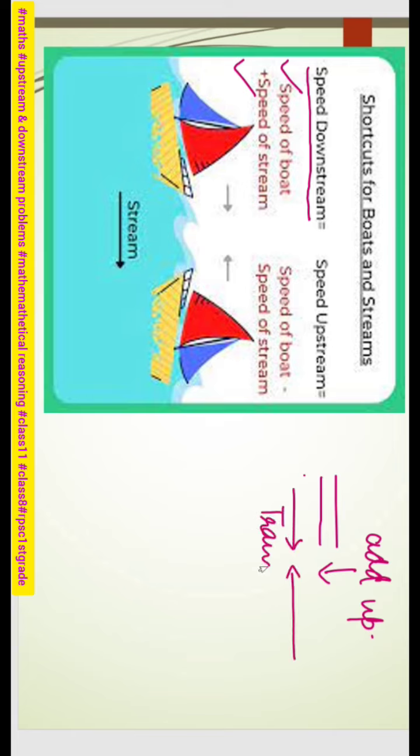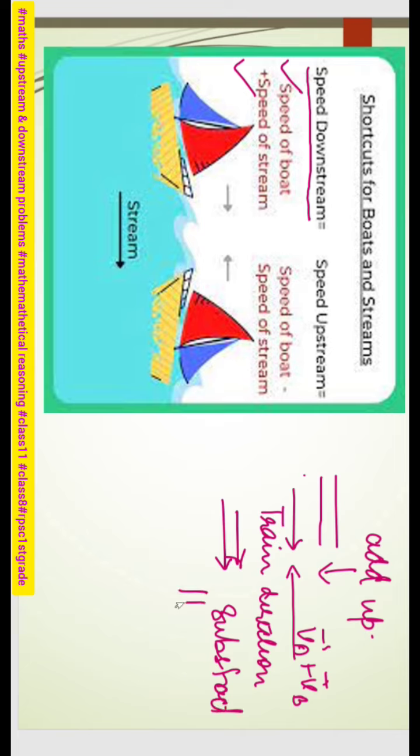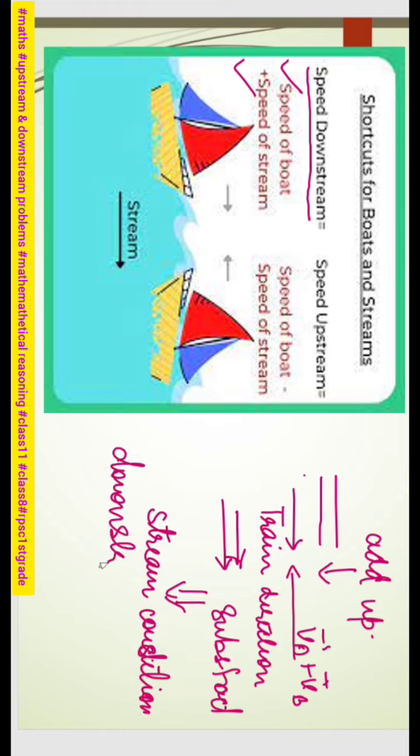Train directions are opposite, so we do va plus vb, right? We are adding these speeds, but when they are in the same direction, we just subtract. But this funda is entirely opposite in stream conditions. Always remember that. So when I'm moving downstream,